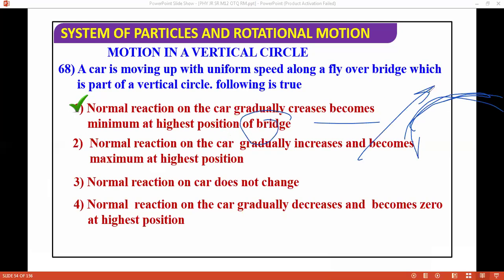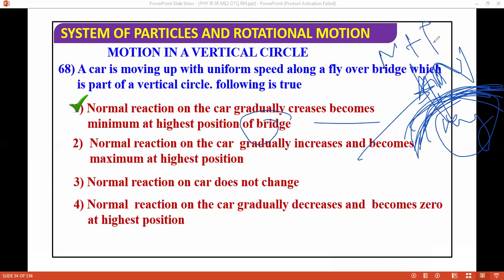Okay, so why? Because not at maximum point. If you go to the maximum point, N will be balanced. So the normal will be upward and mg will be downward. Yes or no? Because if you see the highest point, centrifugal force will be outwards. Yes or no? So if you move here, what will happen? Normal plus centrifugal force will balance mg. Do you agree? So normal reaction of the car gradually becomes minimum at the highest position of the bridge.